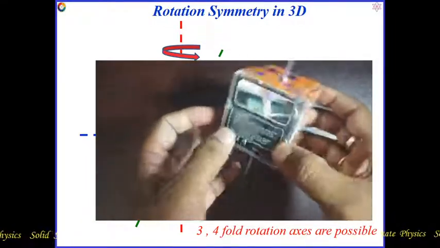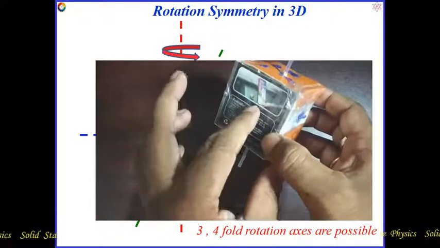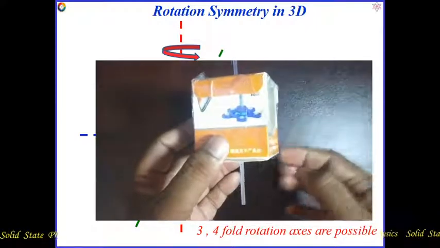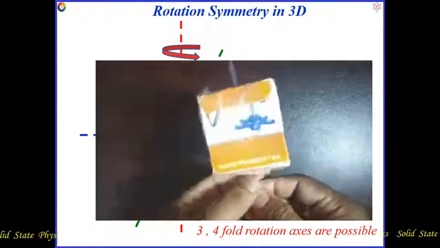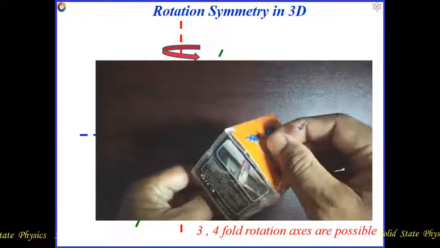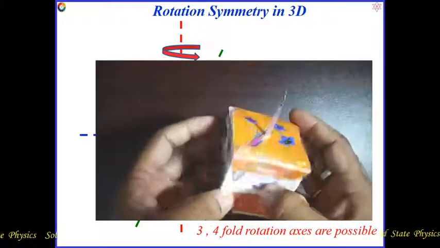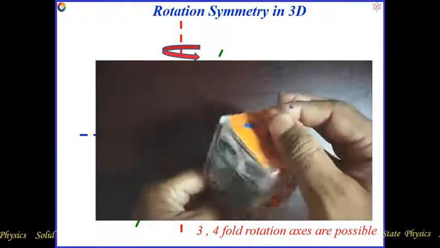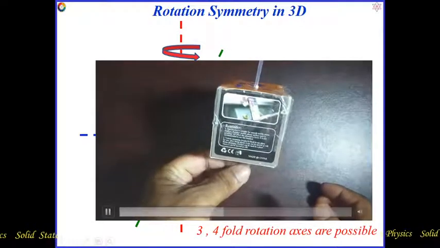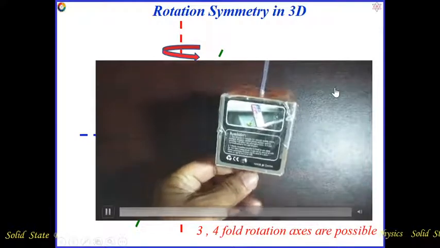Like that, we can consider an axis that enters this side and is ejected this side. So like that we can consider this type of axis. Three can be possible for this cube, and this axis will be called the fourfold axis of rotation. How is it fourfold? Just watch.